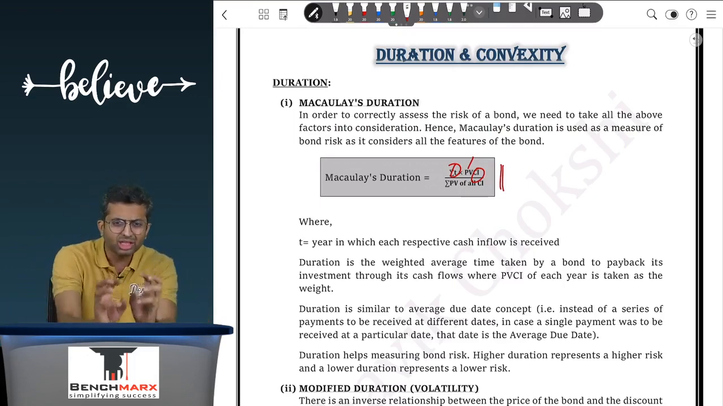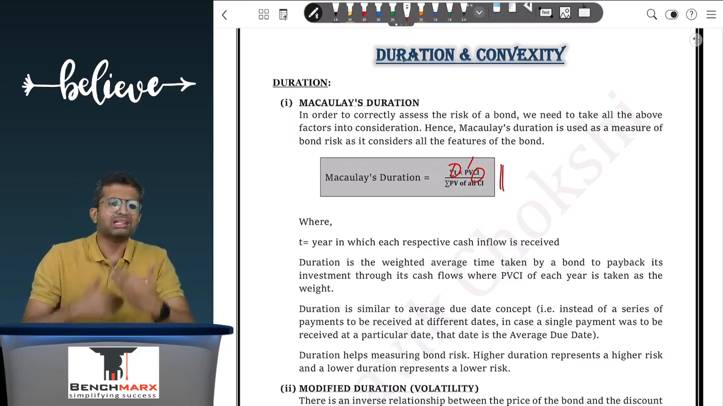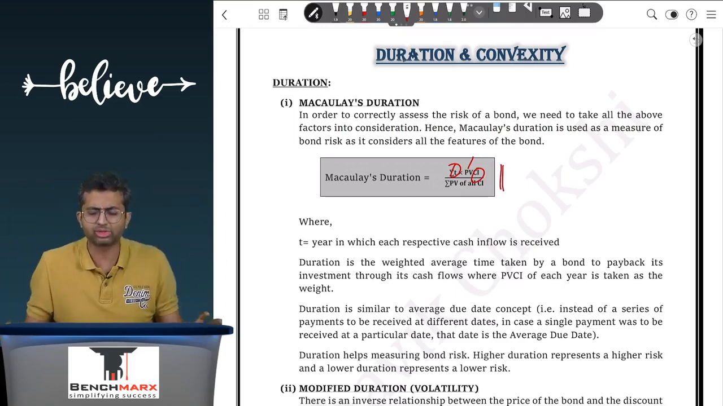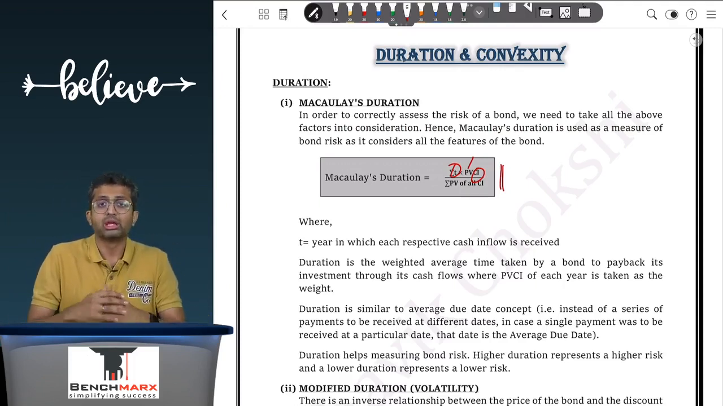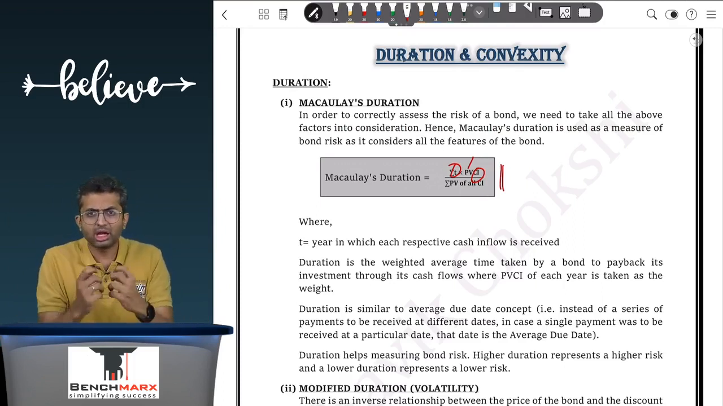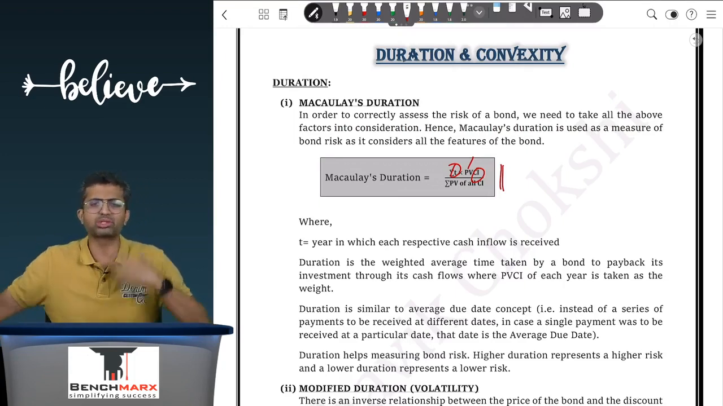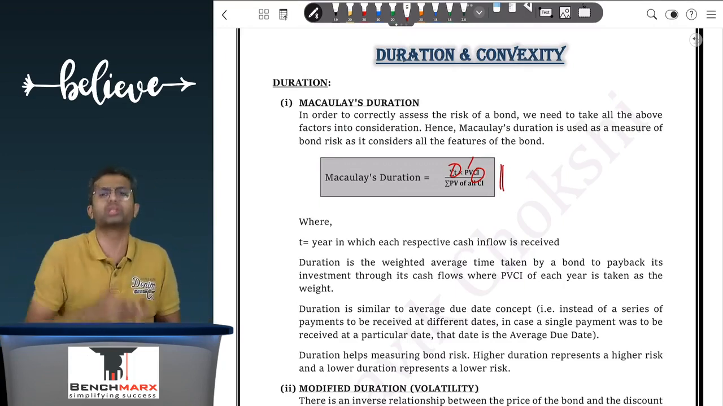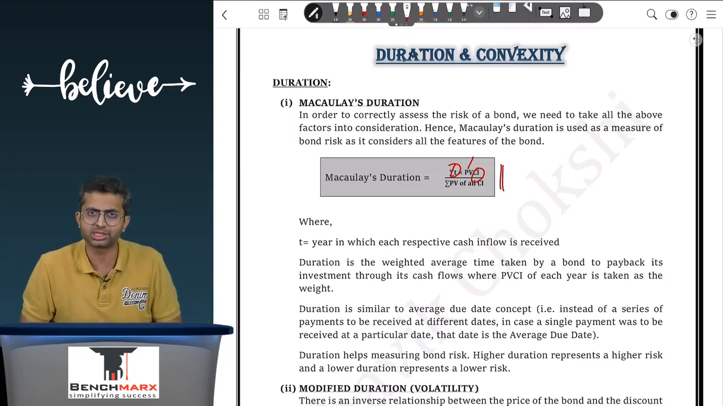However, the term duration, a lot of students don't even understand in deep terms what duration is. Duration, Macaulay's duration to be precise, is a measure of bond risk which tries to measure in yearly terms that instead of receiving cash flows at different points, if I were to receive a single cash flow at a single point of time, how far would that be? The further it is, the more the risk; the nearer it is, the lesser the risk.